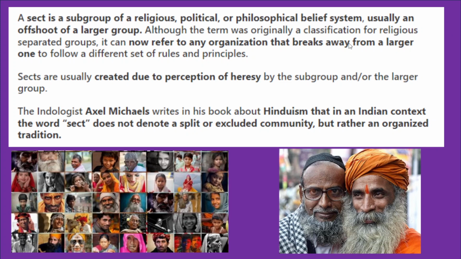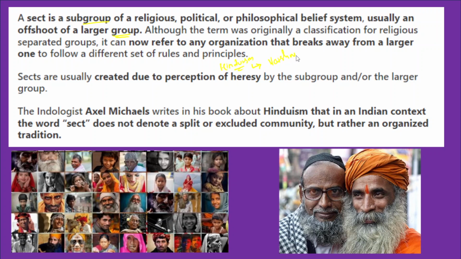So firstly you need to define what is sect. A sect is usually a subgroup of a religious, political or philosophical belief system. Usually it is an offshoot of a larger group. Hinduism should be considered as a larger group. Within Hinduism, there are different sects: Shaivism, Vaishnavism.